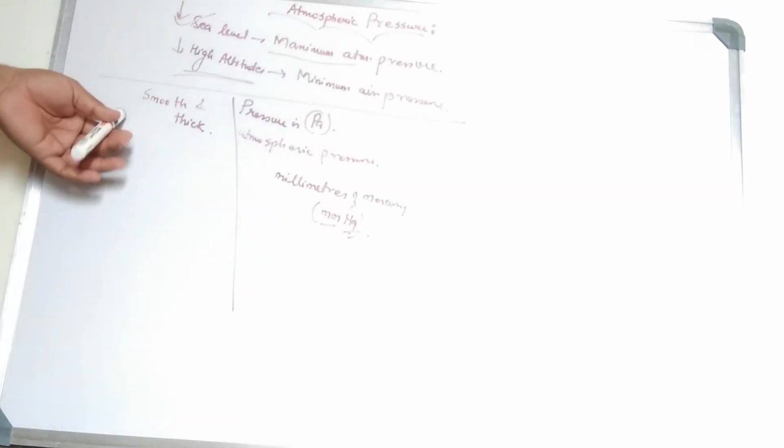We will have to take a thick and smooth piece of card. What is the meaning of smooth? Smooth means completely smooth, like this, no roughness. It should be full smooth, and it should be thick. This is the card, a smooth and thick card.